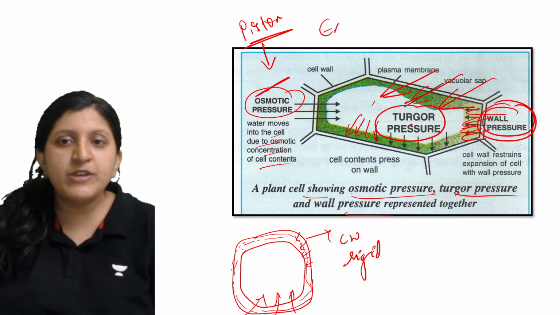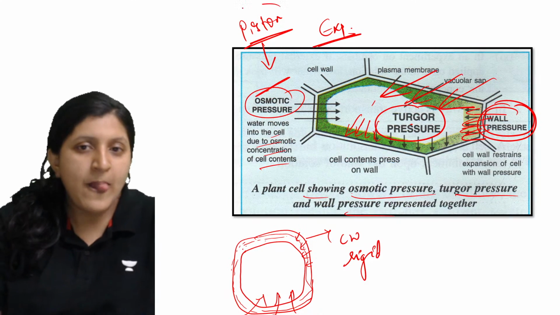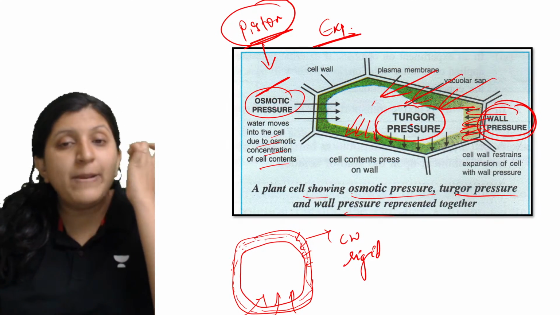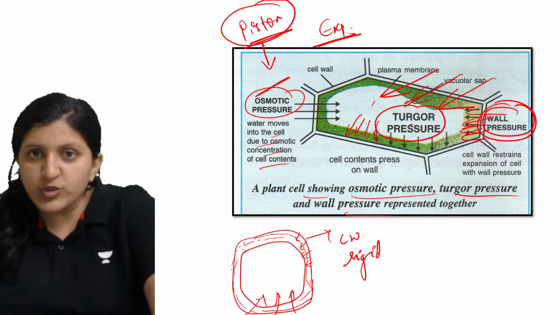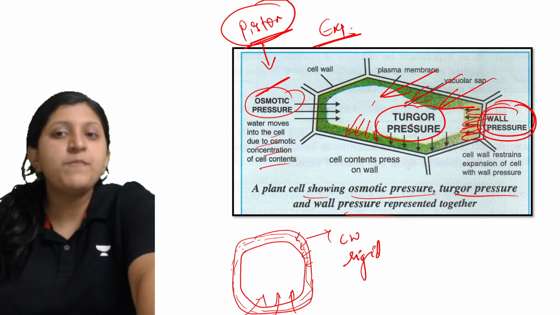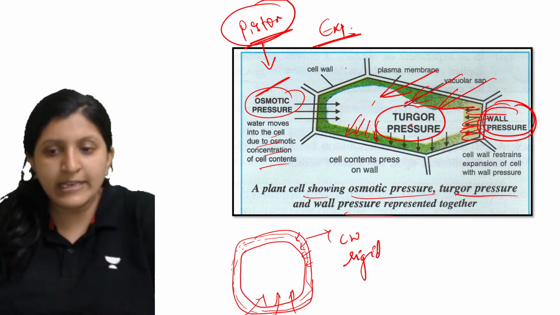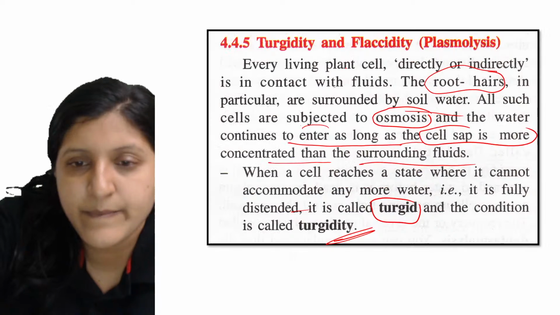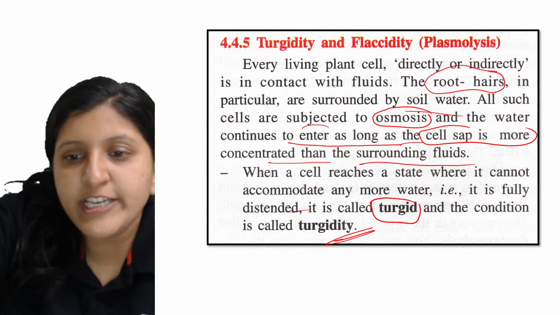So there is an experiment with respect to pressure, a piston, where it will apply a pressure on the content so that endosmosis does not occur. So the cell will remain intact. So turgidity is this one.